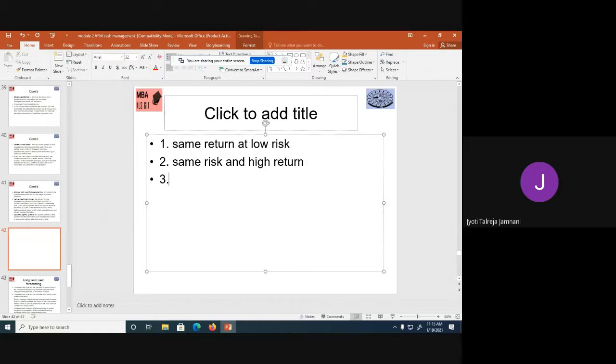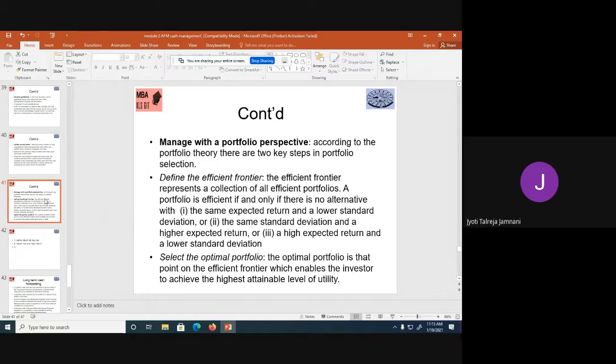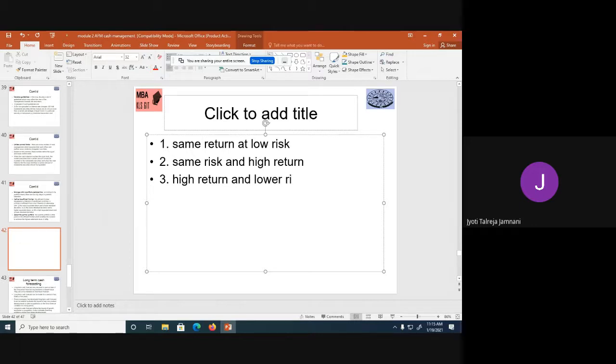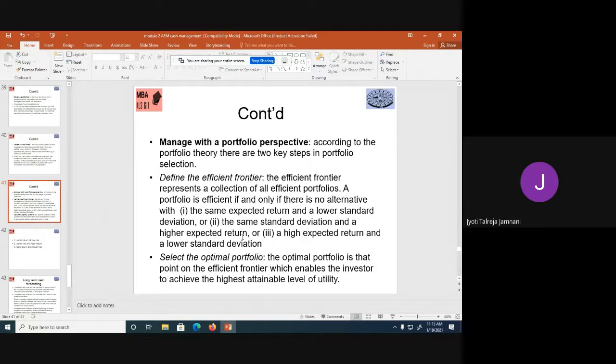And the third one is high return and lower risk. So you find those securities which are giving you the same return at low risk, so risk is low and the returns are the same, or the securities should give you the same risk but high return, or they should give you high return at lower risk. If you find any of these three options, then you can invest in those.